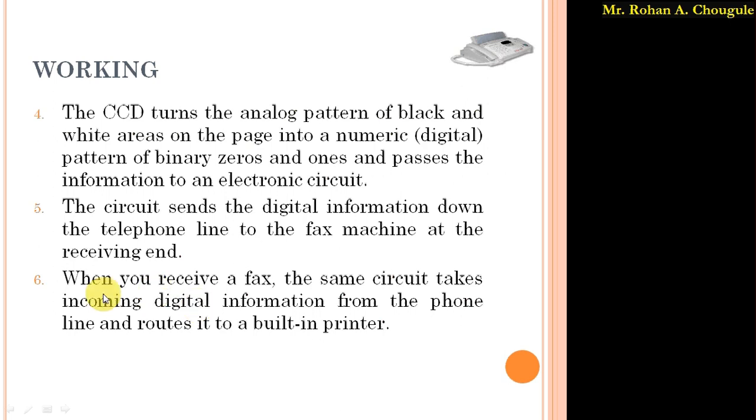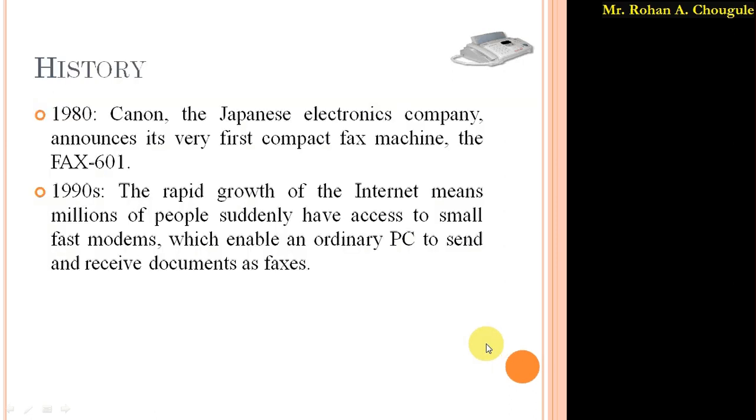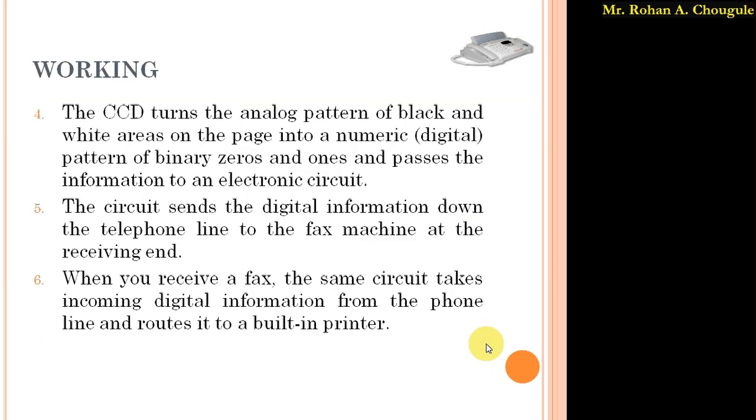Again, as I said, this fax machine acts as a transmitter as well as a receiver. Through this telephone line, it receives the signal also. When the fax machine receives the signal, the same circuit takes the incoming digital information from the telephone line and routes it to the built-in printer.